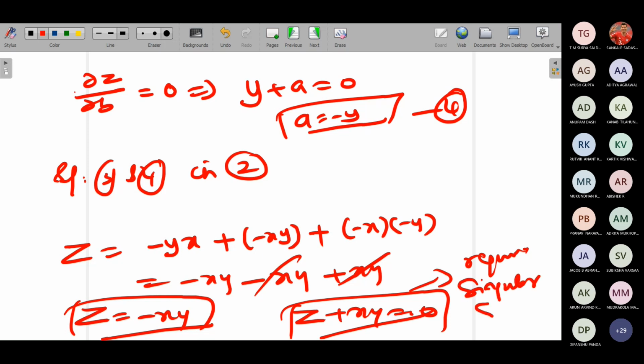singular solution. So I told you, the singular solution will have only variables involving x, y and z. Is it clear?